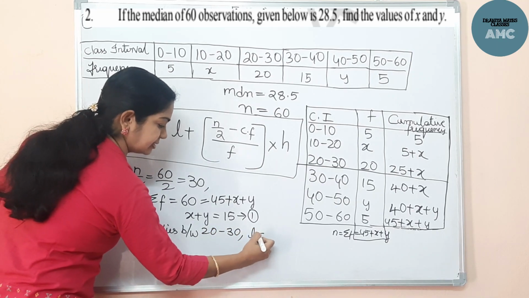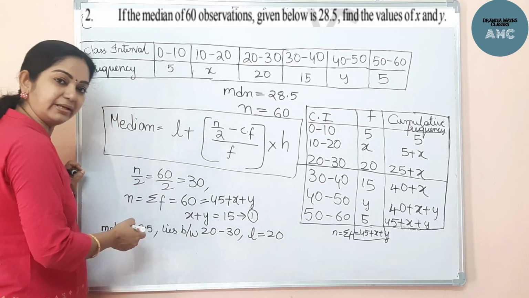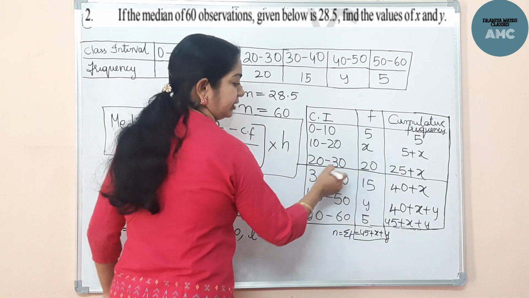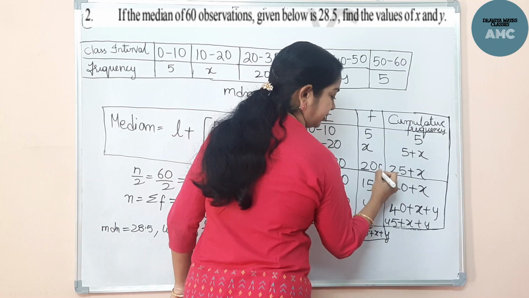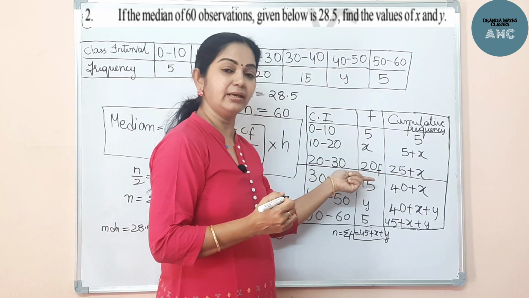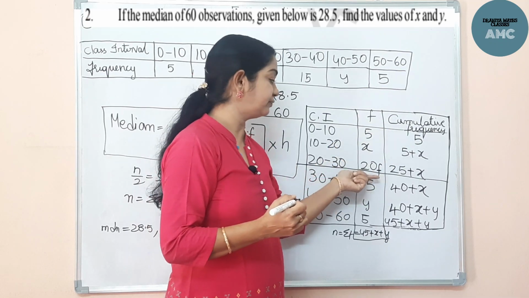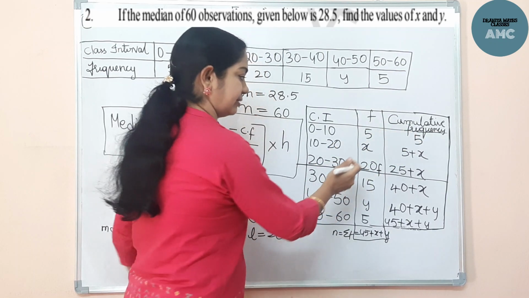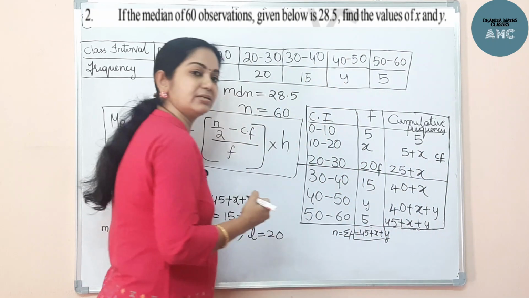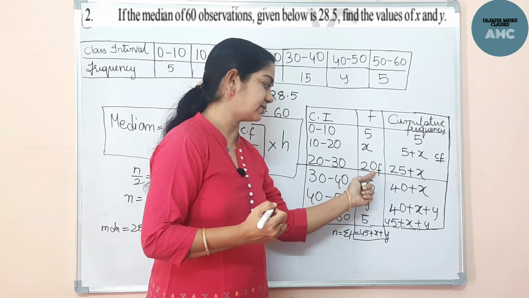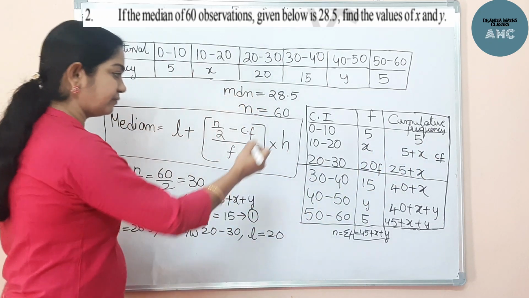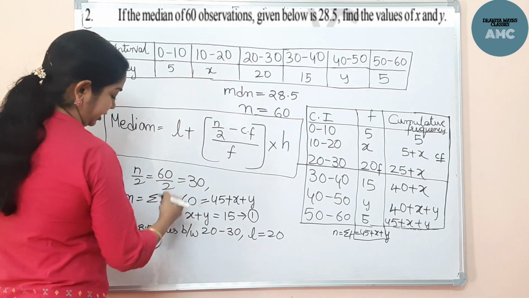Therefore, L is 20. For the median class, the lower boundary is the lower limit, that is 20. Now, in this median class, the frequency is F, and the cumulative frequency CF is the preceding value before the median class. That means this is the CF, right? Just preceding this is our CF. Now, we will substitute all the values here.